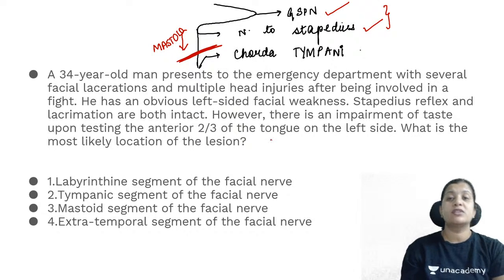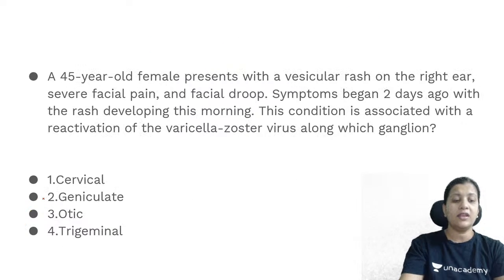Tympanic segment would spare lacrimation, but mastoid segment will spare the nerve to stapedius as well as GSPN. So the answer for this is mastoid segment of the facial nerve. I think you all got it right, and I am sure that all of you know the explanation as well.